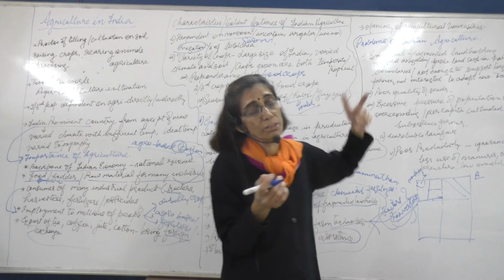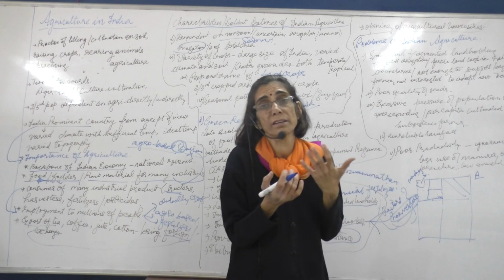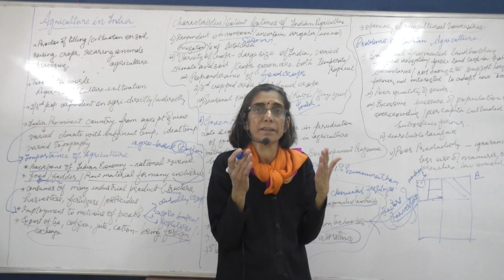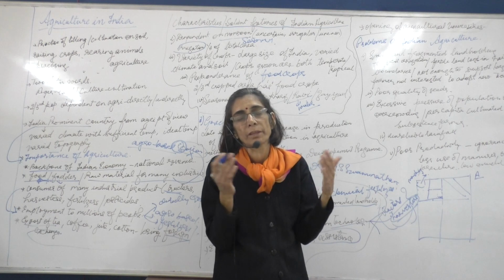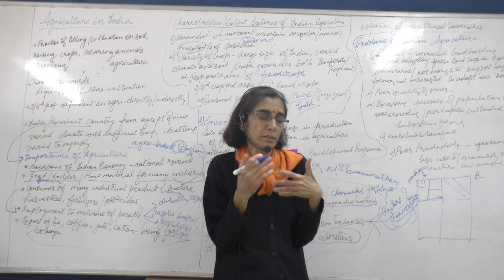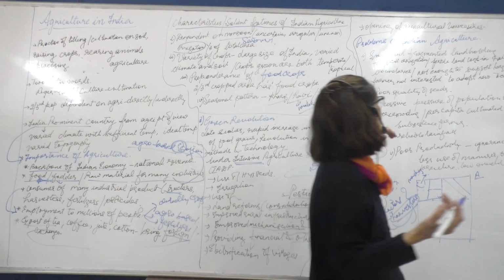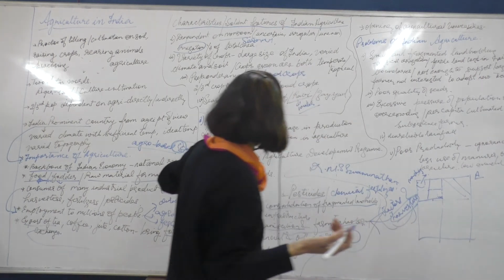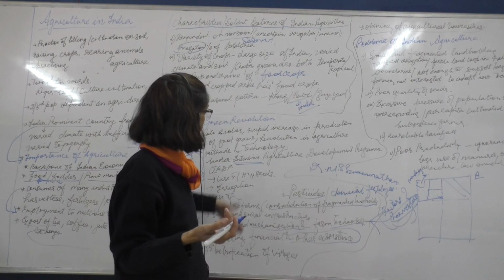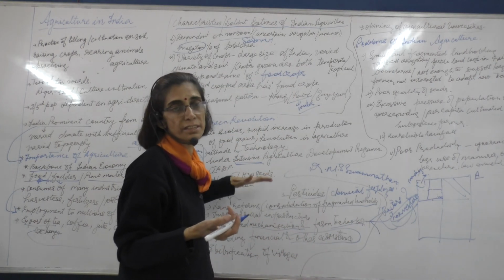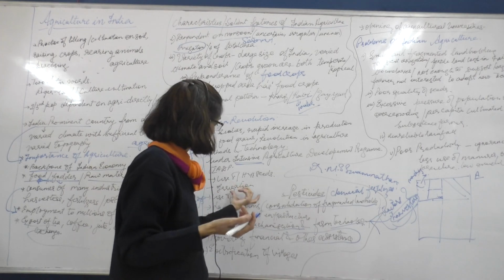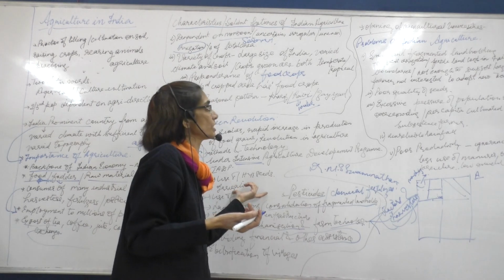So agricultural universities where research can be done on how farming can be improved, for further, even saving the varieties which are indigenous to India. So these were some of the steps which were taken for bringing about changes in agriculture, for bringing about self-sufficiency in agriculture.